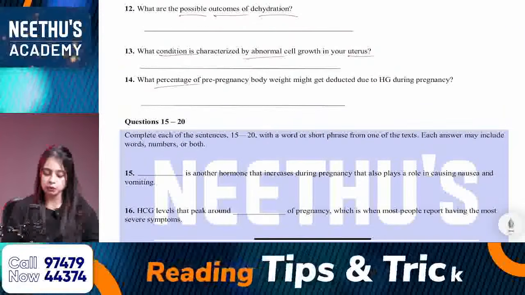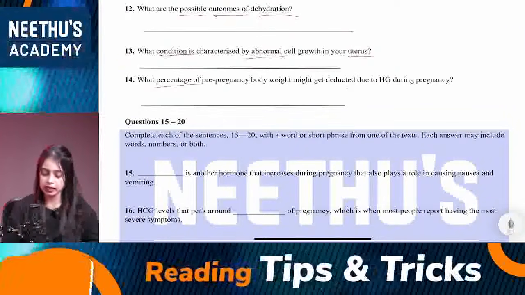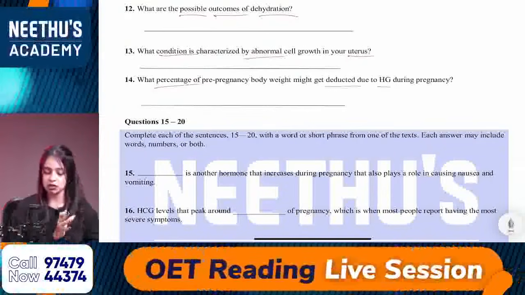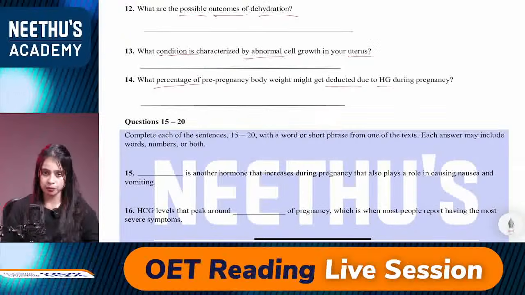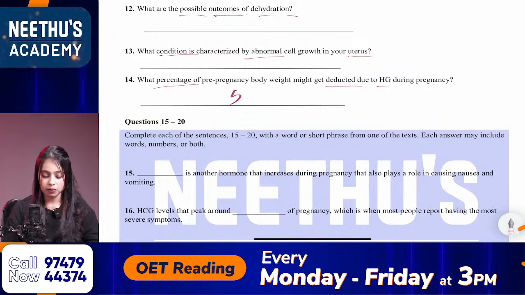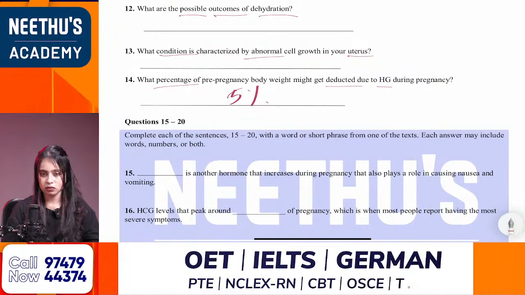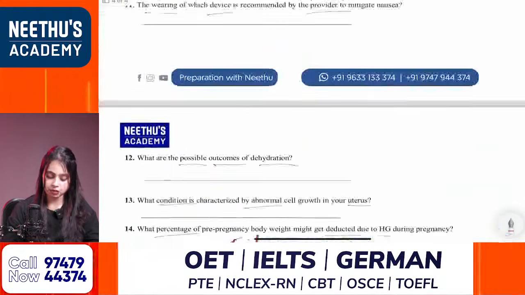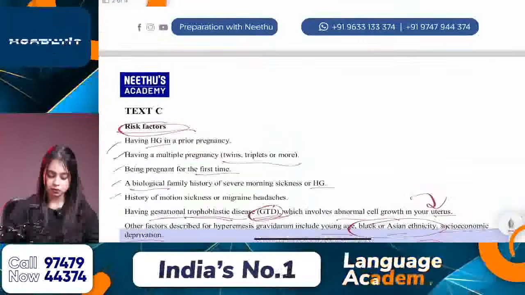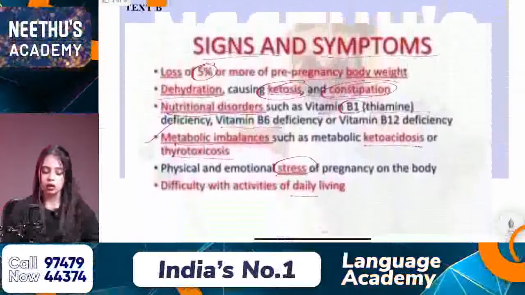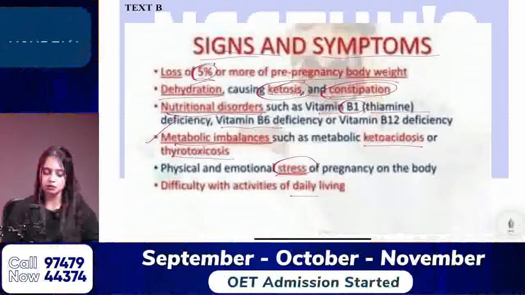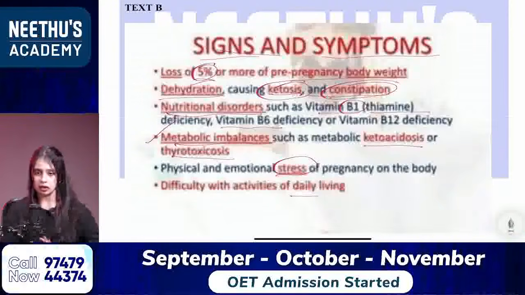What percentage of pre-pregnancy body weight might get deducted due to HG during pregnancy? So, these are my keywords: percentage, deducted, HG. Okay, so what is the correct answer here? It is 5%. So, the answer is 5% from text B. So, where is it mentioned? See, loss of 5%. So, what percent? 5%. Okay, the answer is 5% and that is the correct answer.